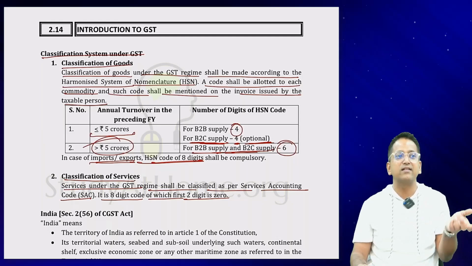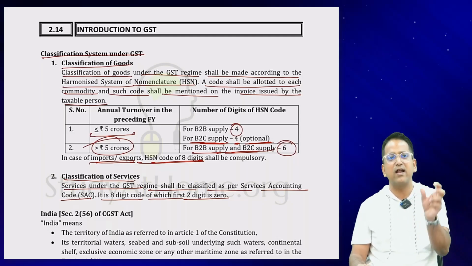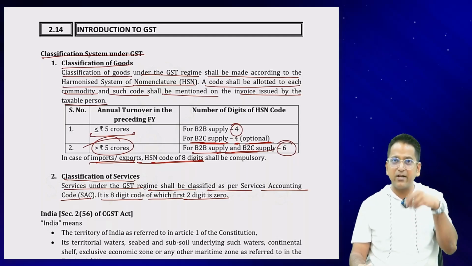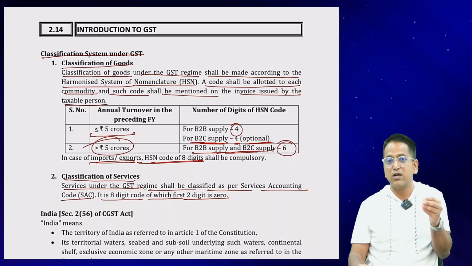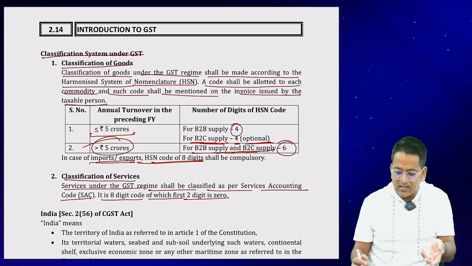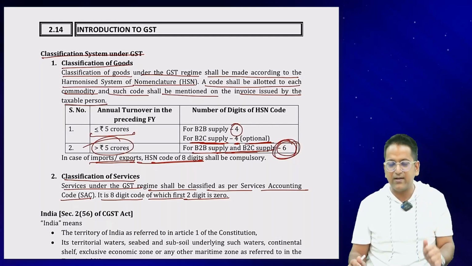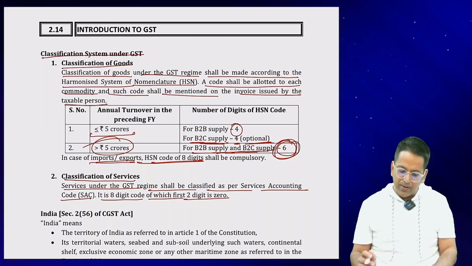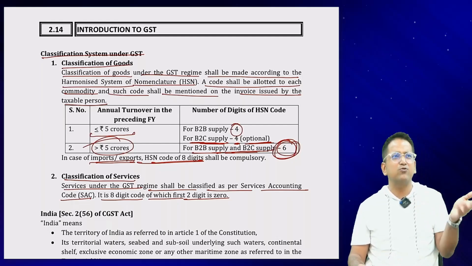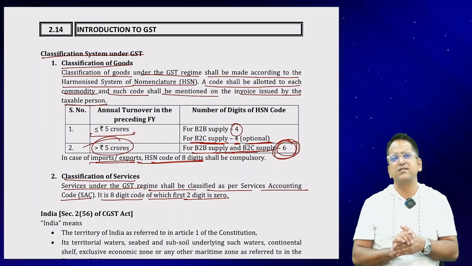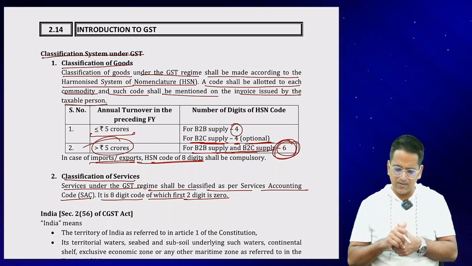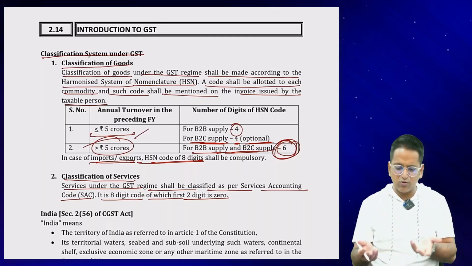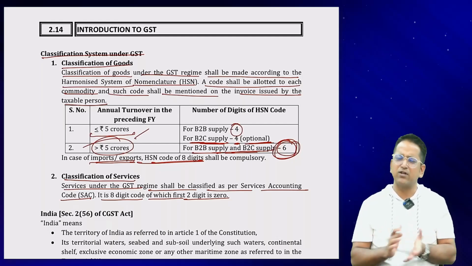Few people are writing the SAC code giving the heading HSN code, and they are adding 2 zeros also. But try to understand, few are writing the HSN code and not even adding 2 zeros, the reason being that at most 6 digits are mandatory anyway. Okay. For turnover above 5 crore rupees, 6 digits are mandatory. Without adding 2 zeros, they are just writing the actual 6 digits. And people with a lower turnover only need 4 digits, so they are doing it accordingly.